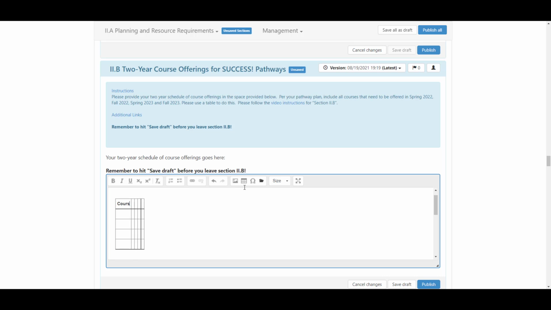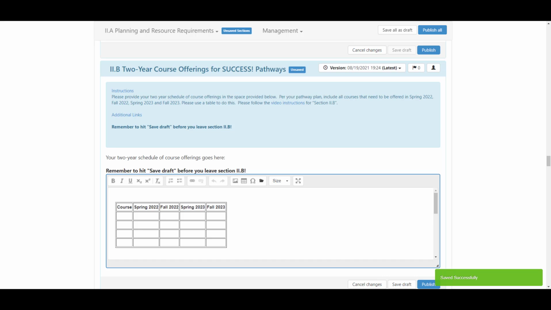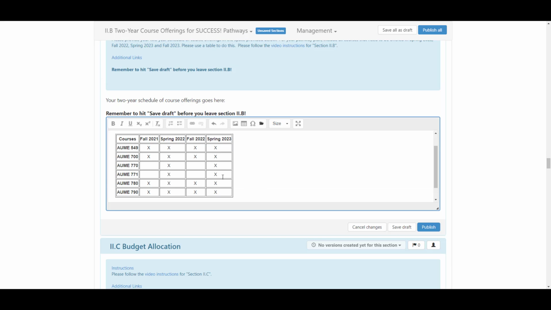Label the columns Course and the next 4 semesters. Remember to hit Save Draft. Add a column for Fall 2023.